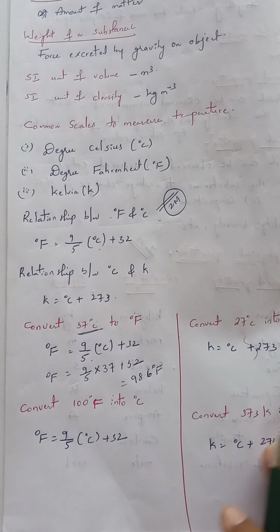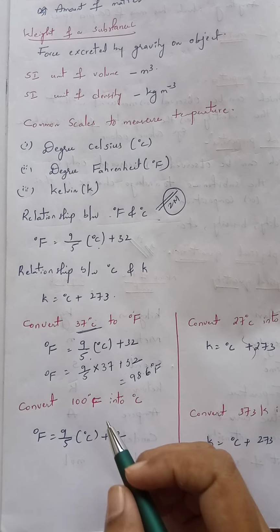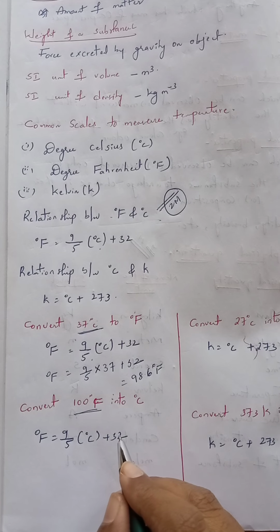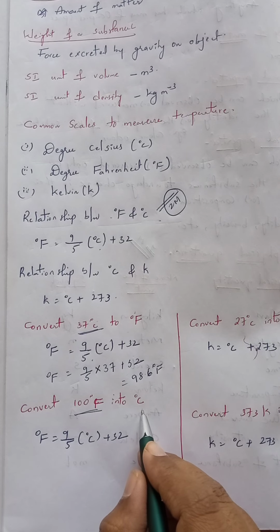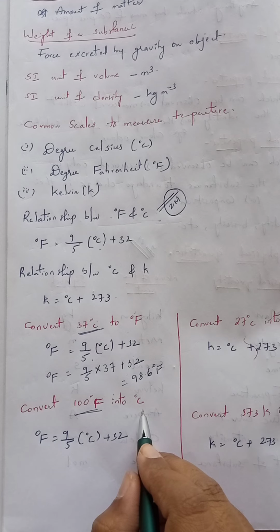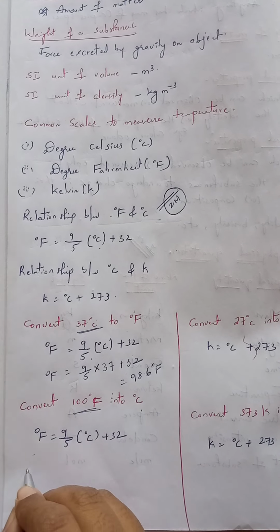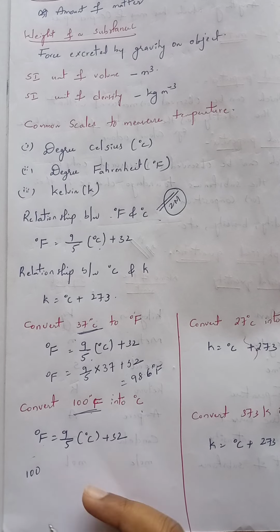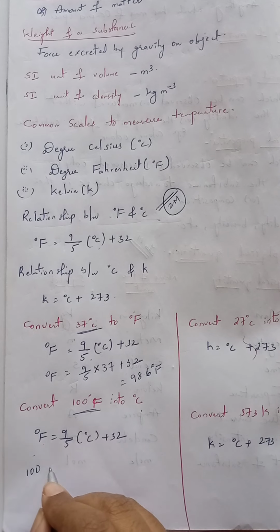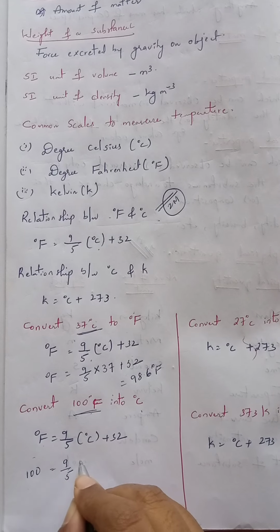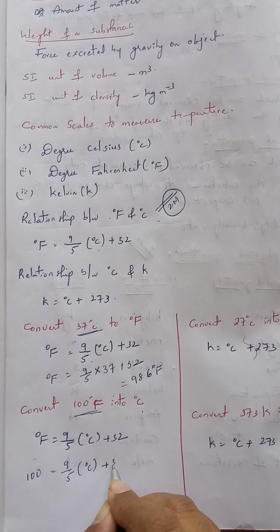In the same manner, if they have given the temperature in degree Fahrenheit, you want to convert it into degree Celsius. The temperature given is 100 degree Fahrenheit. So in place of degree Fahrenheit, we take 100, which equals 9/5 degree Celsius plus 32.